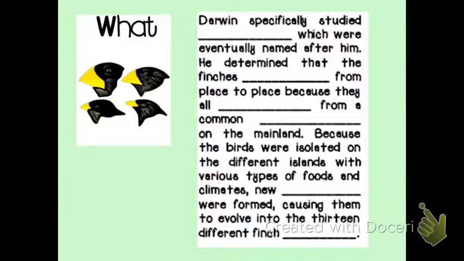Alright, so on the Galapagos Islands, Darwin is going to specifically study finches. A finch is a small type of bird, and they have different types of beaks. So we call these Darwin's finches, and they're still there on the islands today. And depending on which island you go to, they're going to have different shapes of beaks. Okay, and we'll figure out why in just a second.